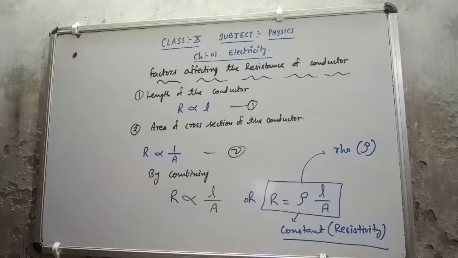Now let's see what resistivity is and how we can solve it.